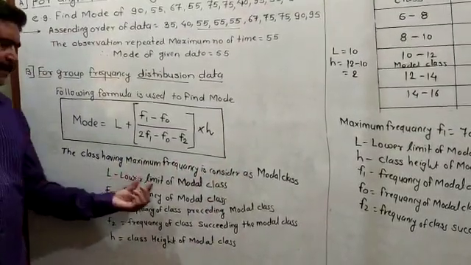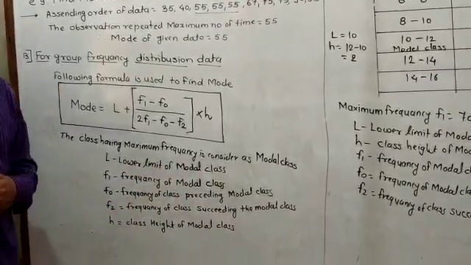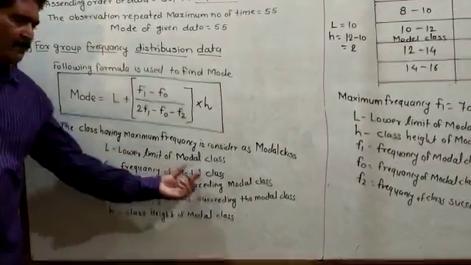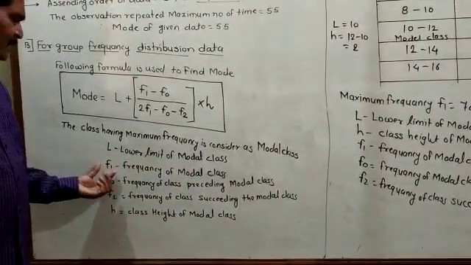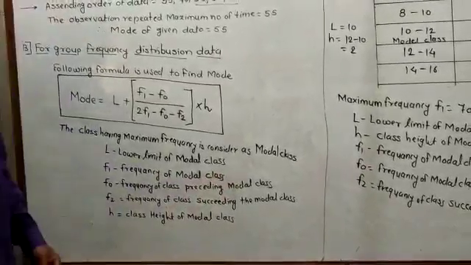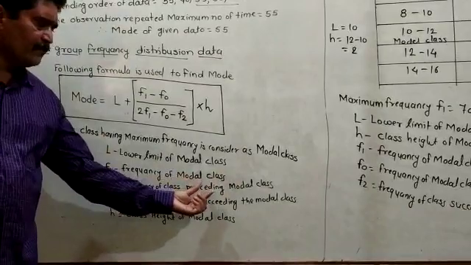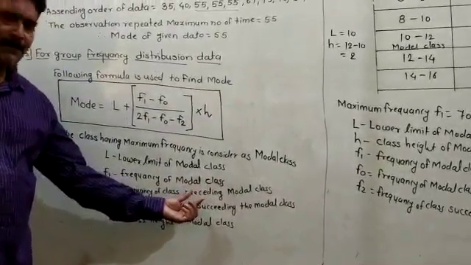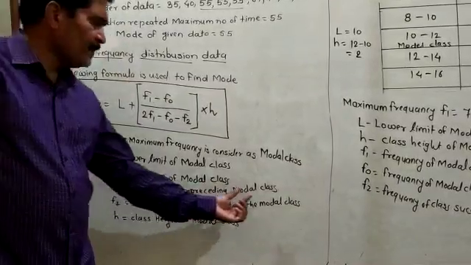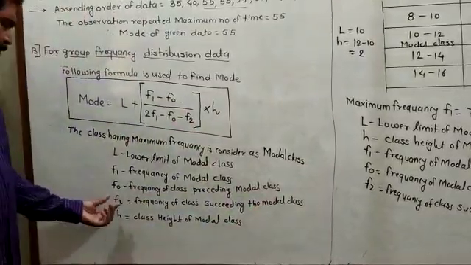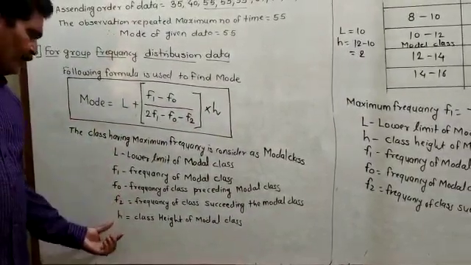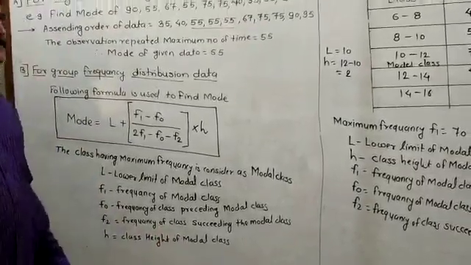Then L is the lower limit of the modal class. Once we get the modal class, the lower limit of the modal class is called L. F1 is the frequency of the modal class. F0 is the frequency of the class preceding the modal class, preceding means the previous class. F2 is the frequency of the class succeeding the modal class, succeeding means the next class. H is the class height of the modal class.